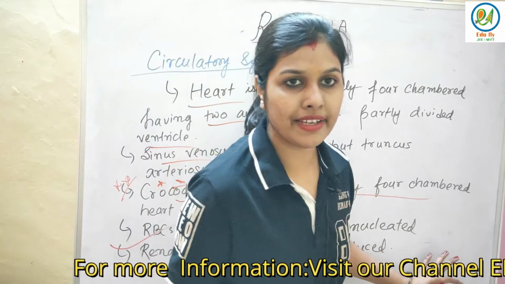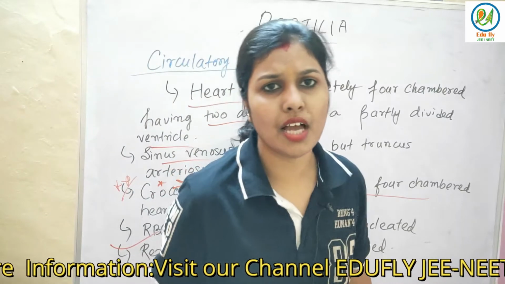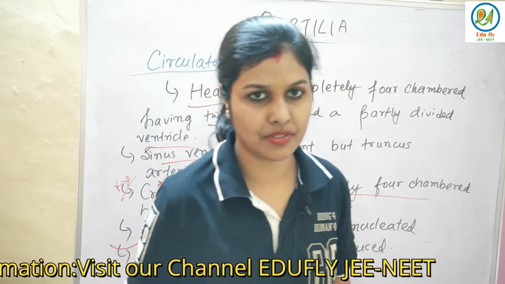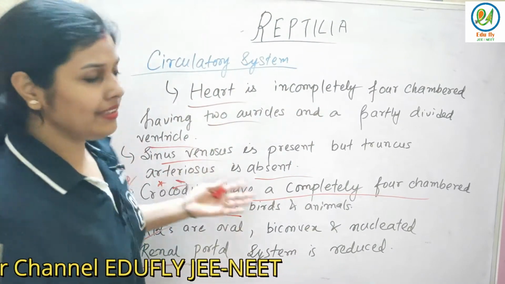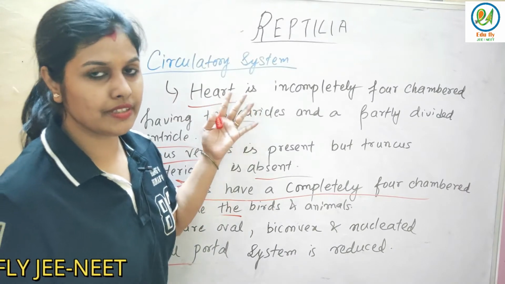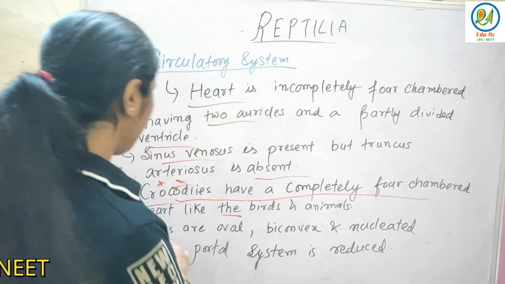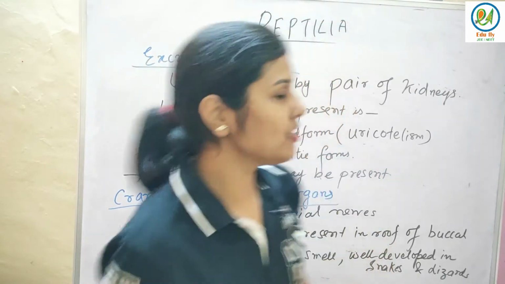RBCs are oval, biconvex and nucleated. The renal portal system is a bit reduced in these organisms, that is in Reptilia. So here you have to remember that crocodiles have a four-chambered heart, how many chambers are present in the other organisms, and the shape of the RBCs. Now we will see about the excretory system.